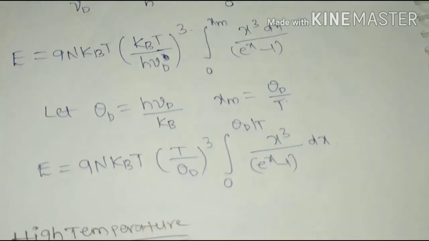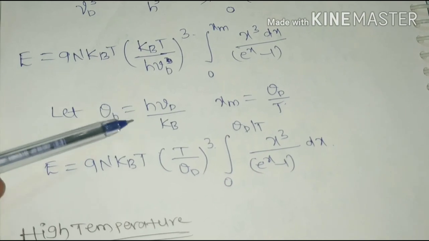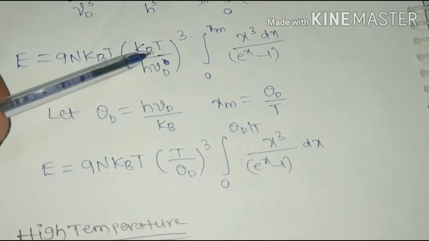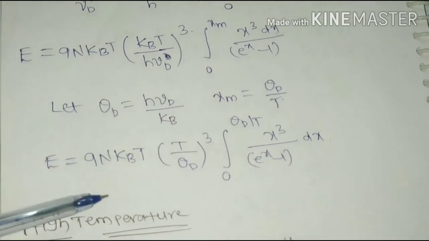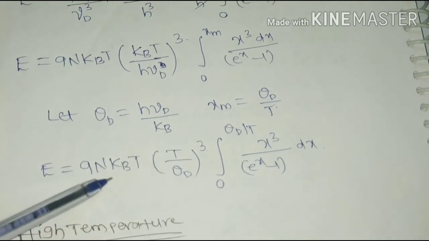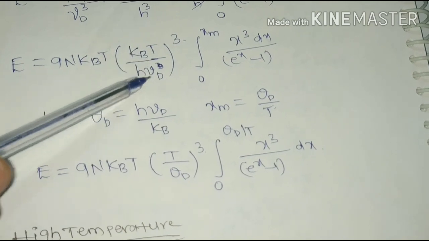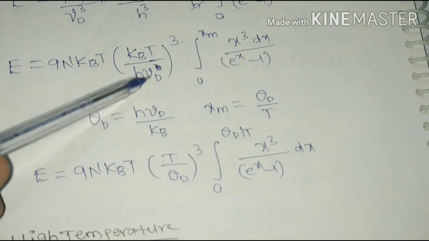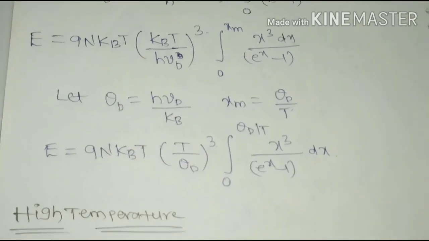So substitute here, let θ_D be the Debye temperature, hν_D by k_B. Then k_B by hν_D becomes 1 by θ_D, so the bracket becomes T by θ_D, and x_m is θ_D by T. Substituting that value here, you get this equation, equal to 9N k_B T. Substituting θ_D value, we are substituting hν by k_B, so we have this equation.